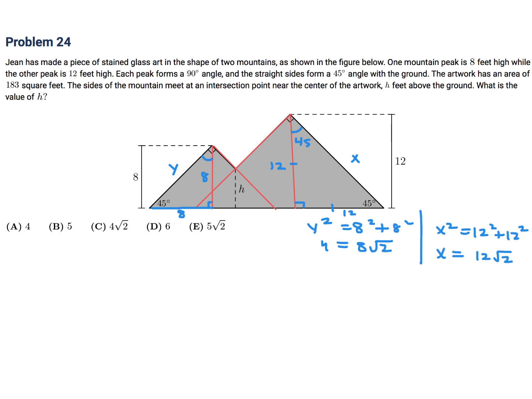They've given us the area. The area of that whole thing is 183. Okay, so that's very helpful actually. So that means that if I take the area of the smaller triangle, which would be 1/2 base times height, which would be basically 1/2 times 1/2 times y squared, right?